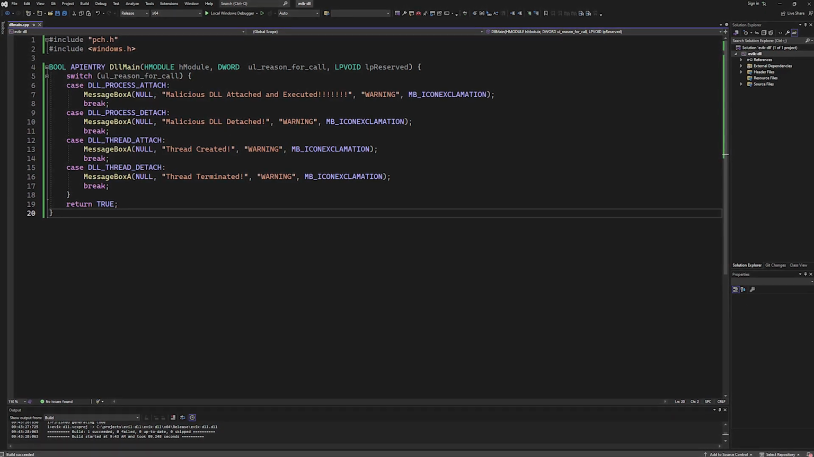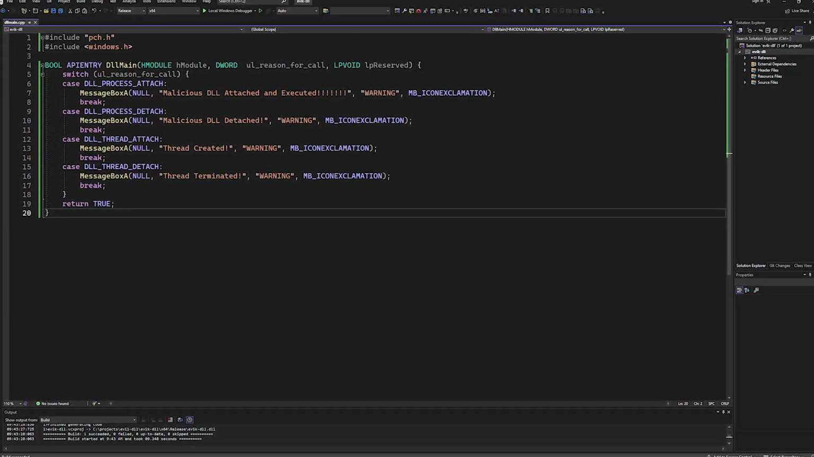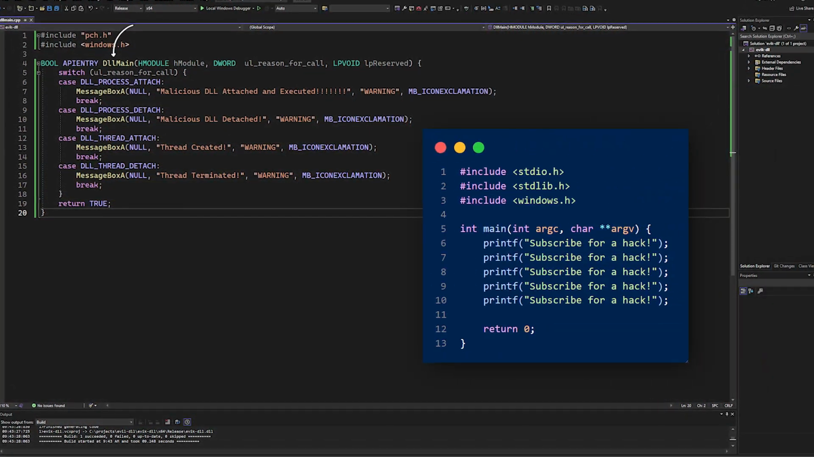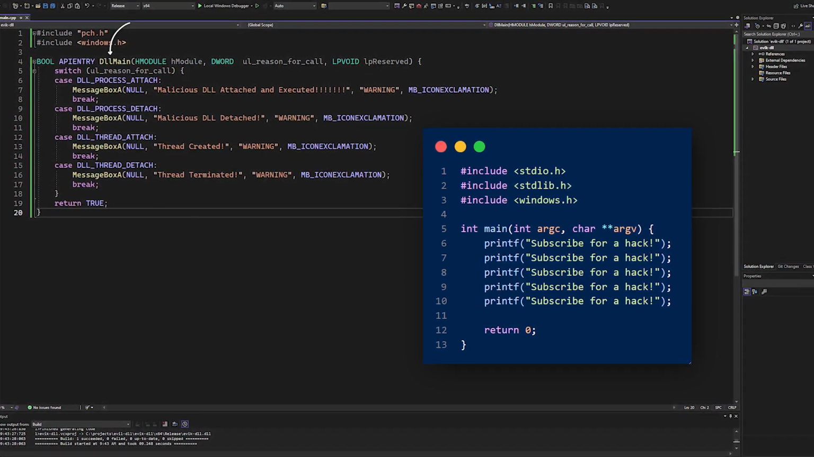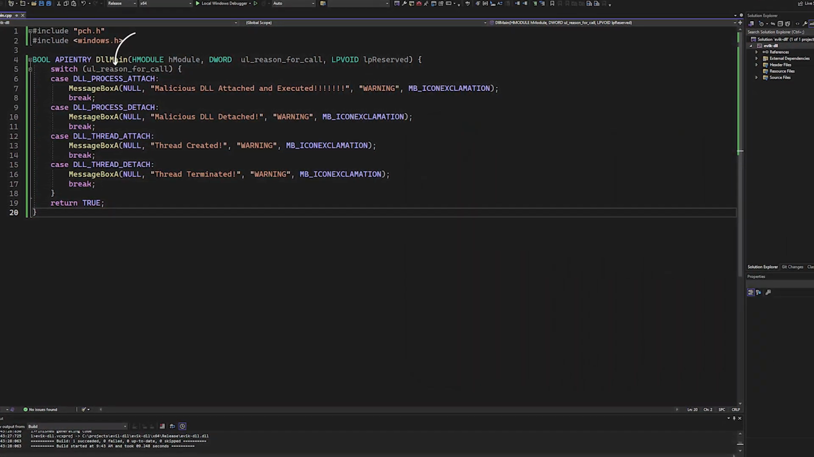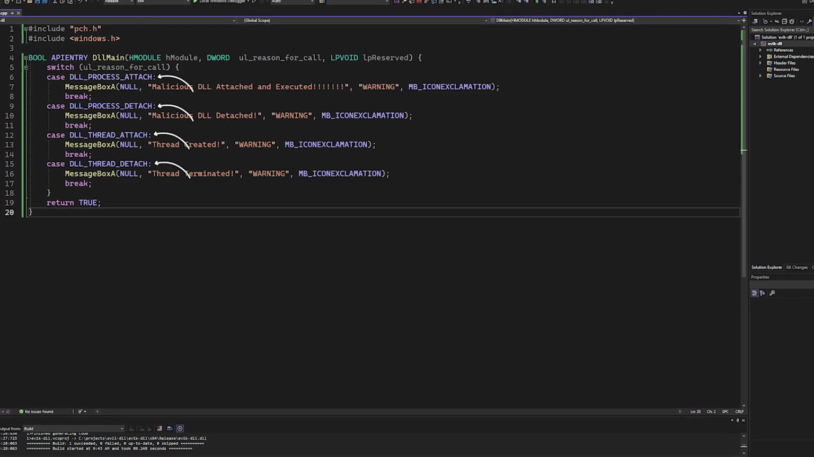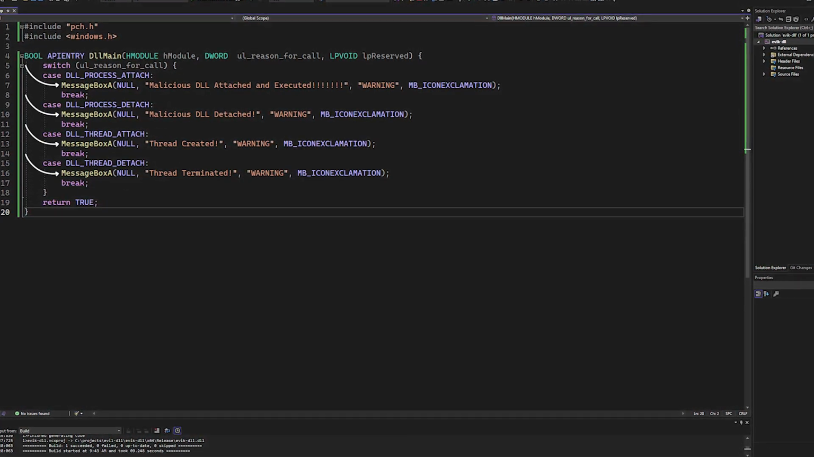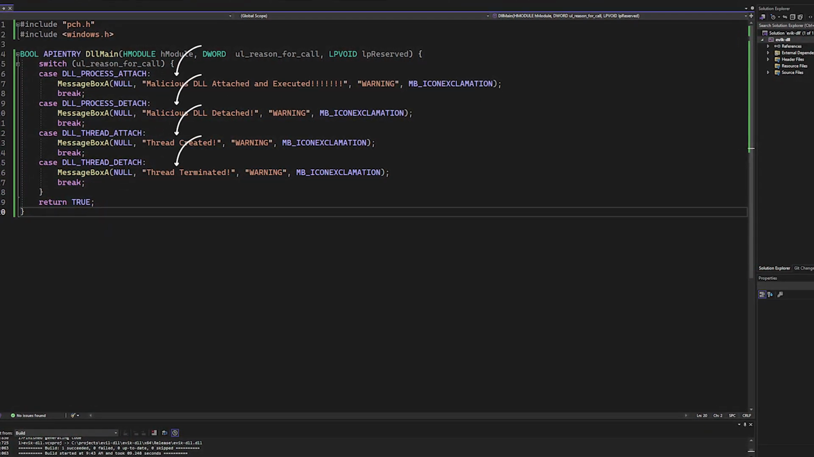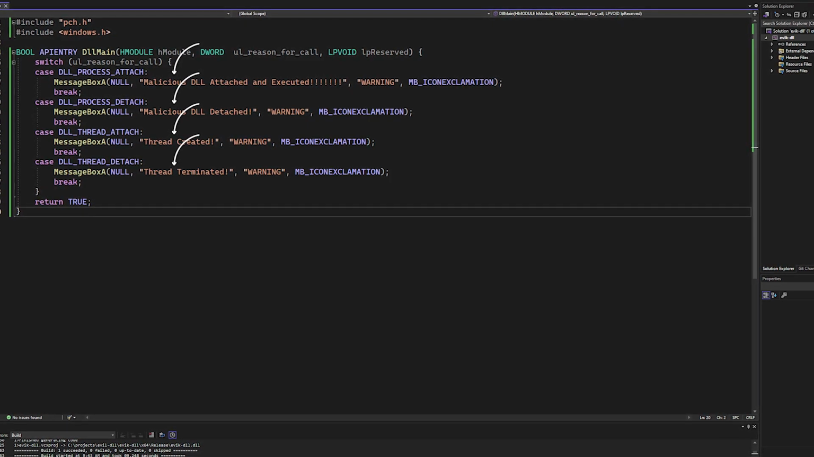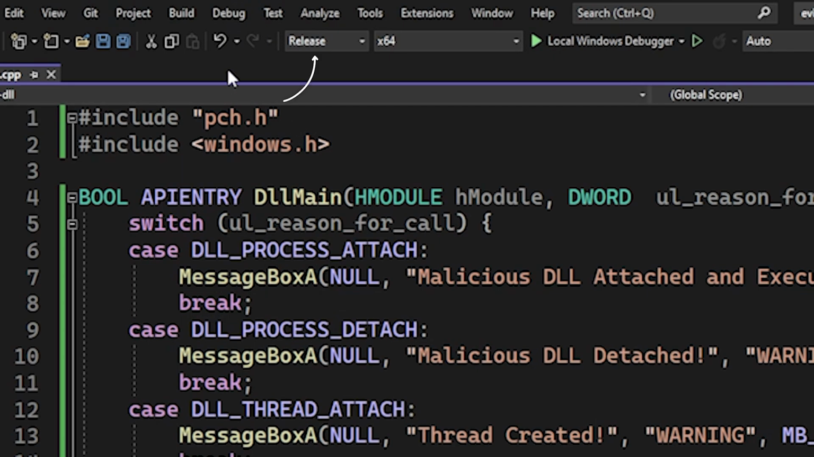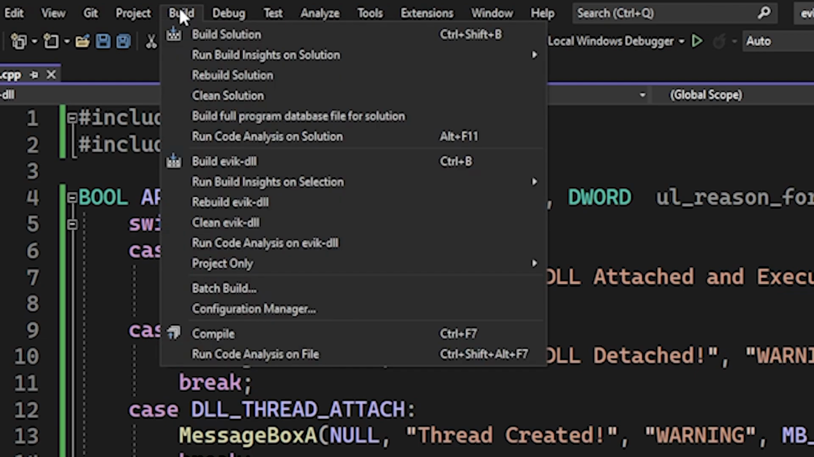Our quote-unquote malicious DLL here is fairly simple. In the DLL main function, which is similar to the main function in a standard C program, we check which callback was invoked. And in each of the 4 callbacks or event listeners we discussed, we call the message box Windows API, with a different message to indicate which callback was triggered. Make sure to set the compile mode to release and the architecture to x64, same as our DLL injector, which we will create next.